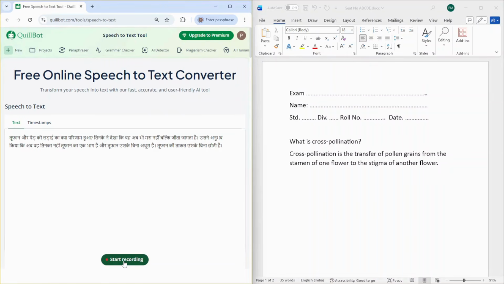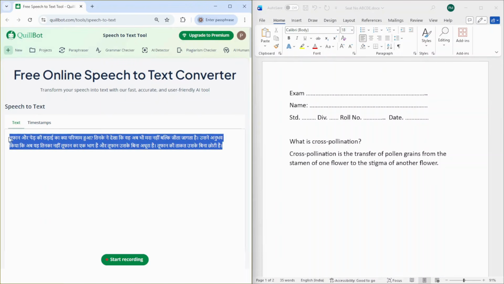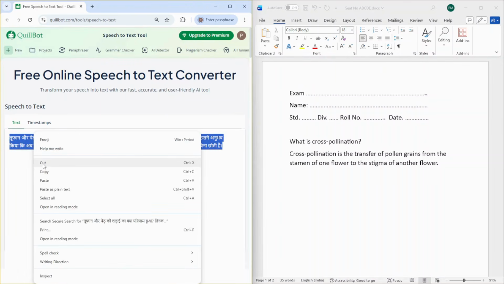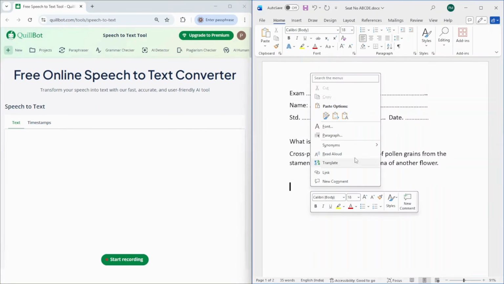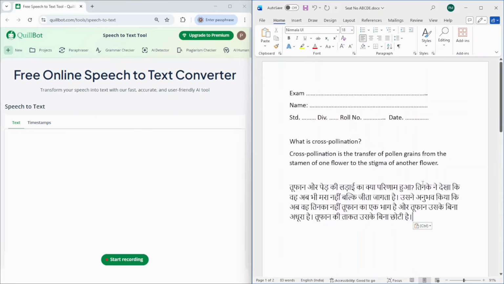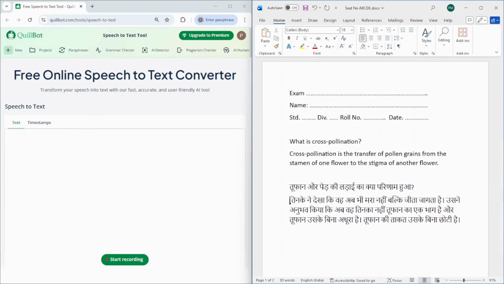Without any additional settings, QuillBot has detected my oral answer as Hindi. Let us select this text, cut it and paste it in the Word document. Let us take the answer to the next line. In a similar manner, we can complete the rest of the questions in the question paper and then click on the Save button. Now this answer sheet can be printed and submitted to the teacher for grading.